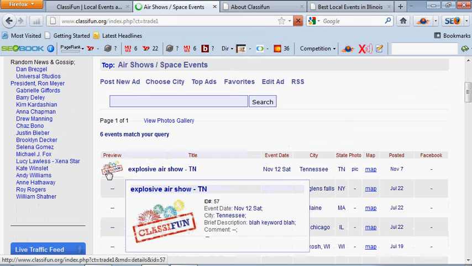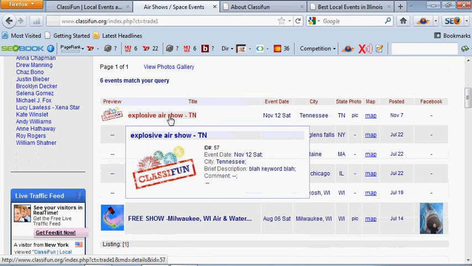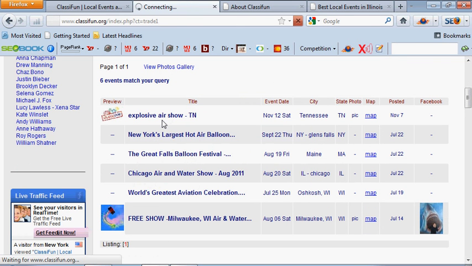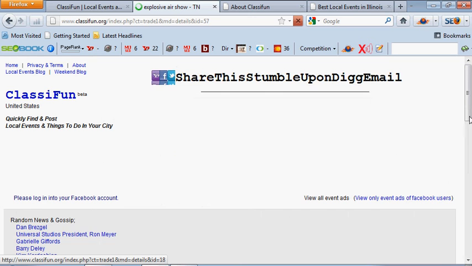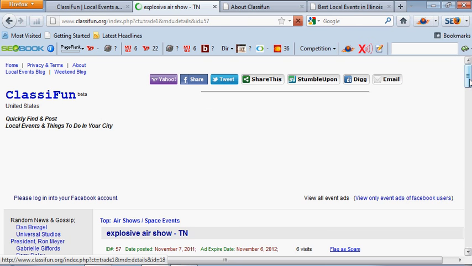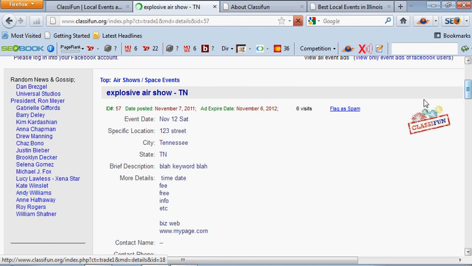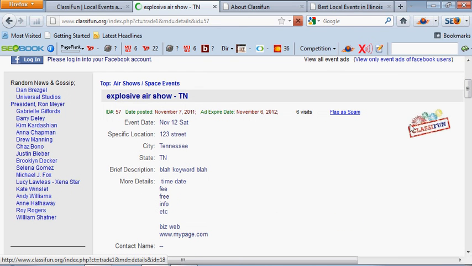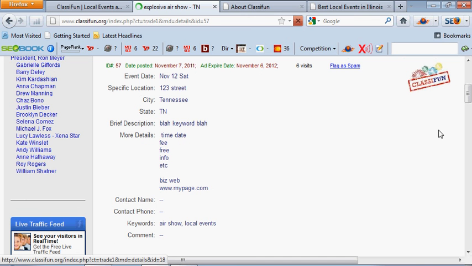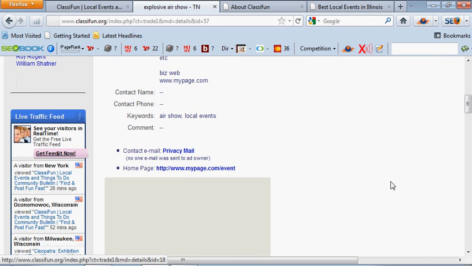So you see the picture will show up here. If you highlight over this, the information will actually come up too. You click this and then what's going to happen is on the right side, your picture's going to show up and then the information. And of course, the picture size is small. That's because it's a free ad. If it's a paid ad, it'll actually be bigger and you'll have more pictures as well as the videos and so forth that you can do.